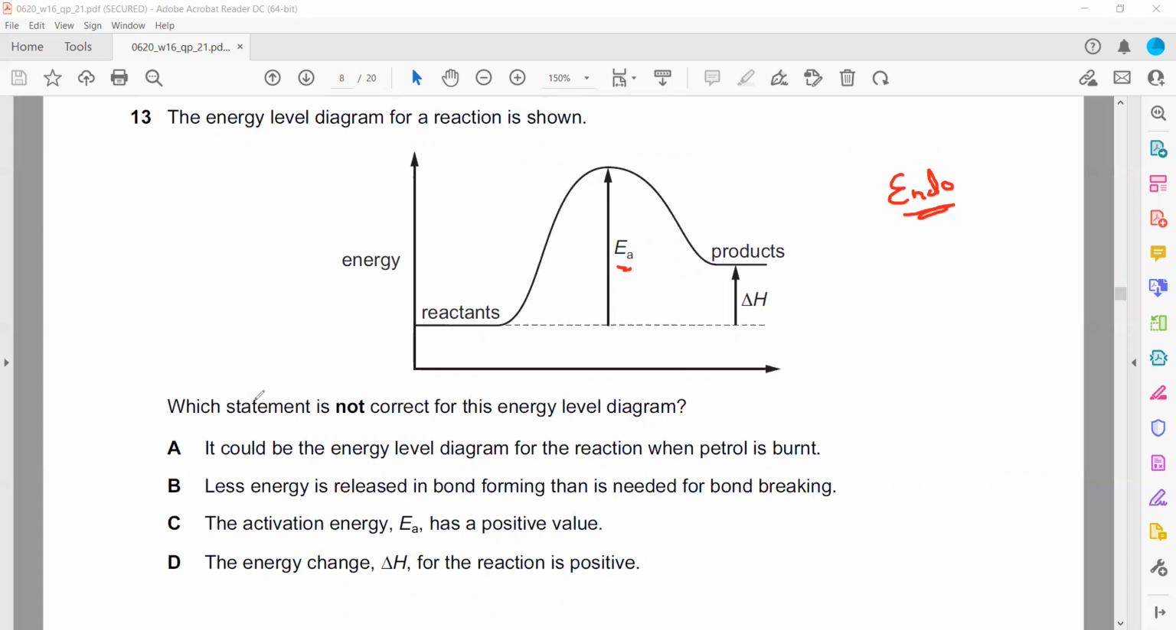When we check the options, it could be the energy diagram for the reaction when petrol is burned. Burning of petrol is exothermic, but this diagram is for an endothermic reaction because the reactants have low energy and the products have high energy. So this cannot be the diagram for burning of petrol, as it is a combustion reaction, and combustion reactions are always exothermic, releasing heat energy.